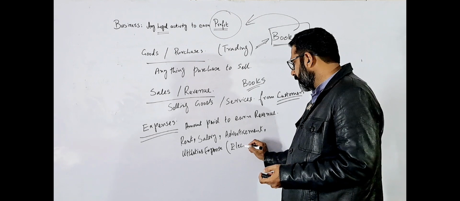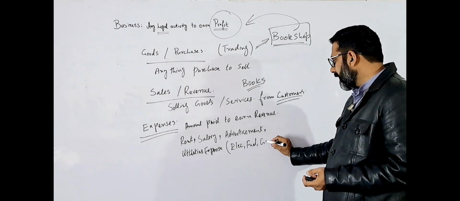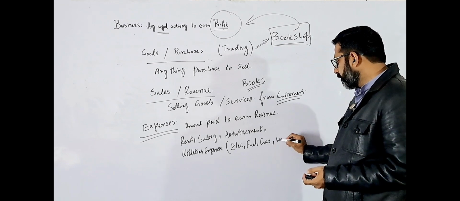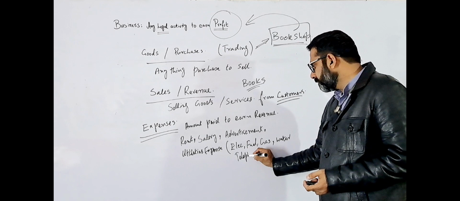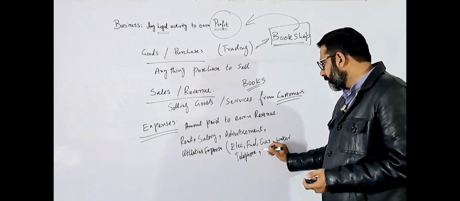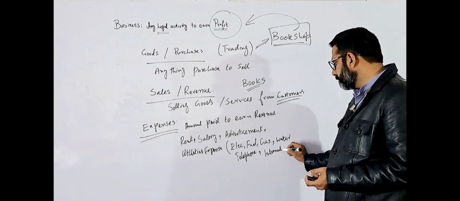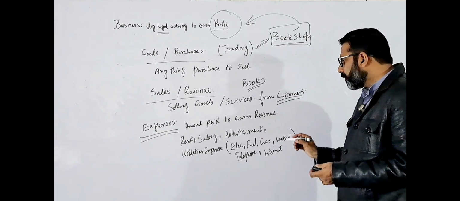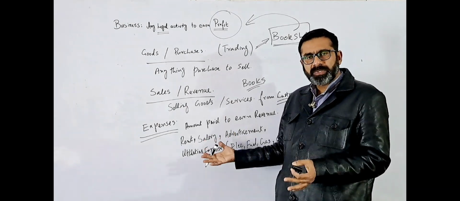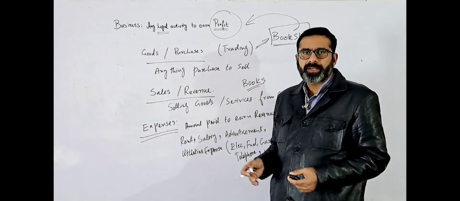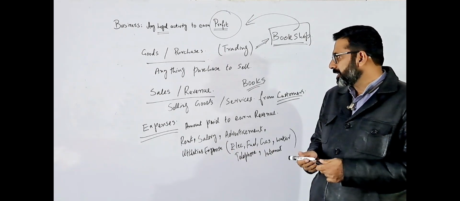It may be electricity, fuel, gas, water, telephone, or even the internet. The purpose of all these expenses is that they want to earn the revenue. If they want to earn the revenue, they have to pay something, so that will be the expenses.